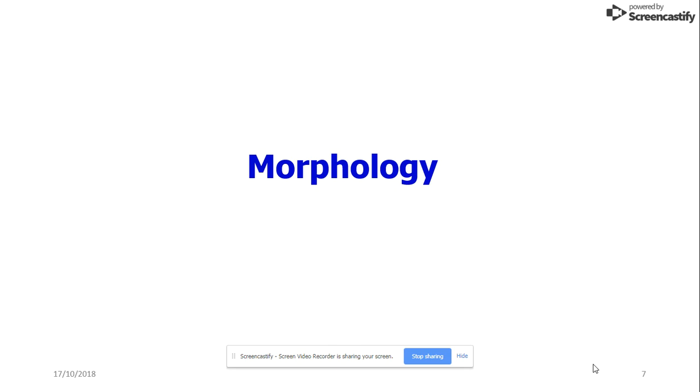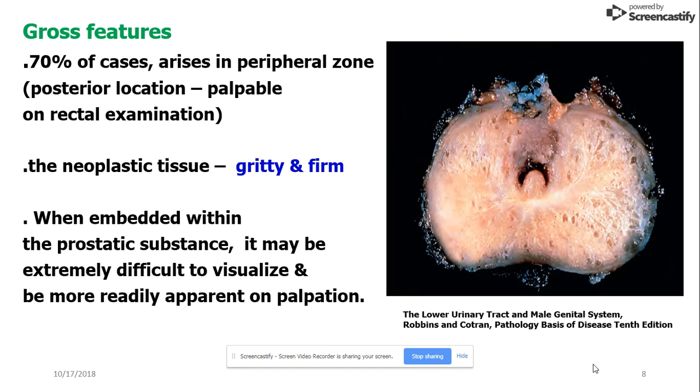Now, we focus on the morphology. 70% of the cases of CA prostate arise in the peripheral zone. It is posteriorly located, which is why it can be palpable on rectal examination. The neoplastic tissue is gritty and firm in consistency. When the cancer cells are embedded within the prostatic substance, it may be extremely difficult to visualize, but it is more readily apparent on palpation.